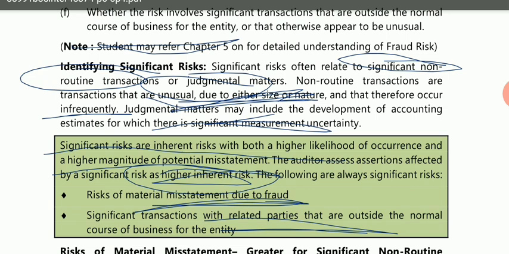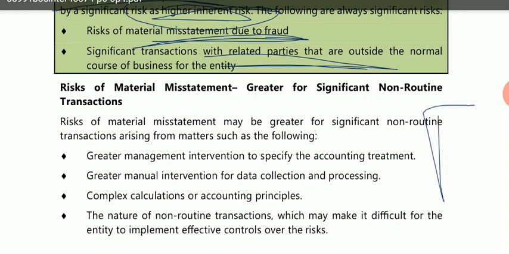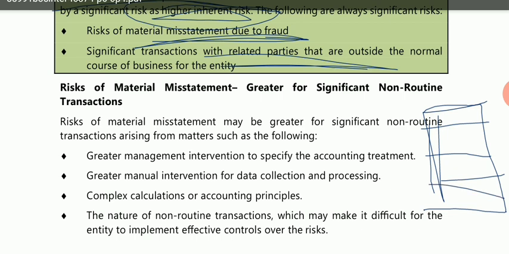Now, are all non-routine transactions significant risks, or all judgmental matters significant risks? No. There are a number of non-routine transactions, and up to here the significant risk is not that much, but from here the significant risk is increasing.